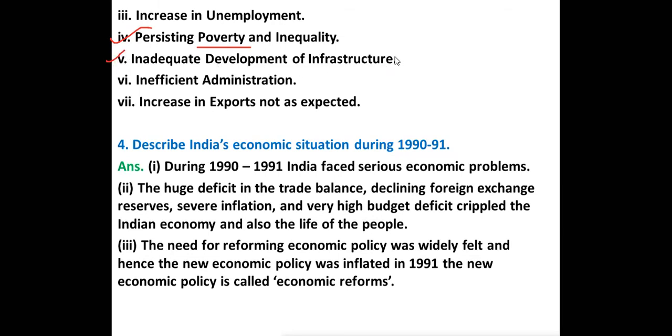Fifth point is inadequate development of infrastructure. The infrastructure of our country is not developing enough. India is still a developing country, not a developed country like the US, right? Sixth point is insufficient administration, rules and regulations, that is also not enough in our country. Seventh point is increase in exports, not as expected. Export means the goods and services which go from our country to other countries. So that is also not increasing as it is expected. So these are the problems of Indian planning.